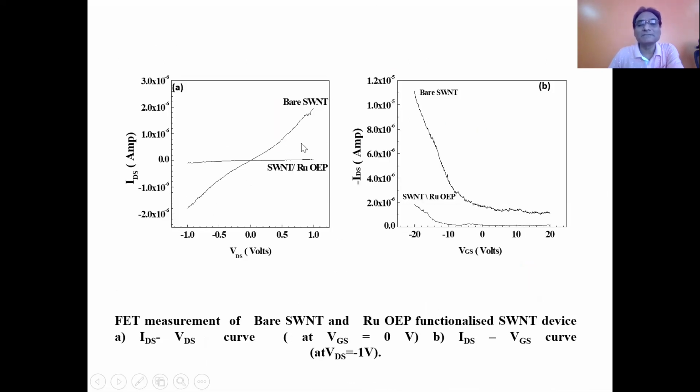And you can see here the IV. This is output characteristics. This is with bare SWNT and this is with SWNT modified with ruthenium octaethyl porphyrin. You can see the difference in curve. This was having less resistance and this was having more resistance.